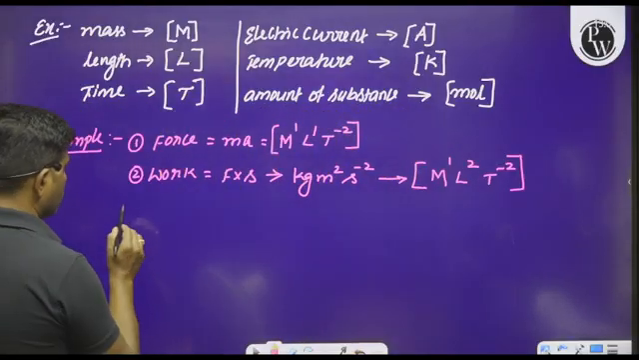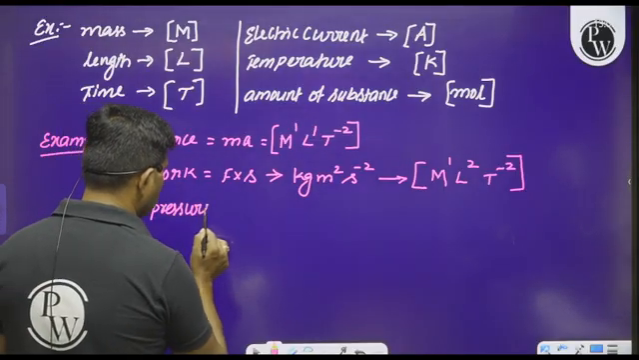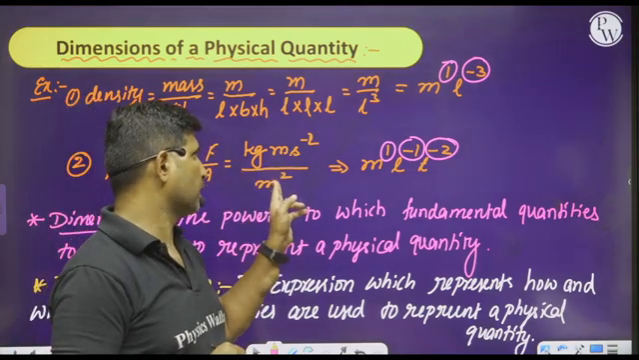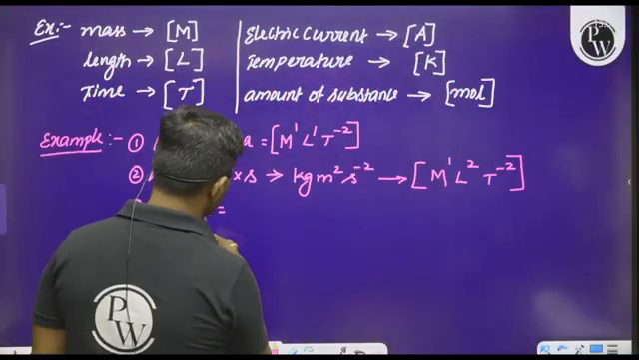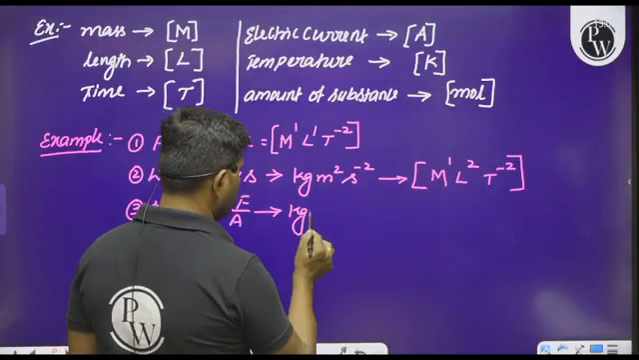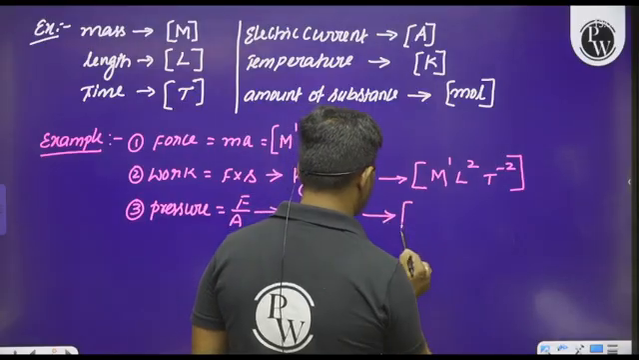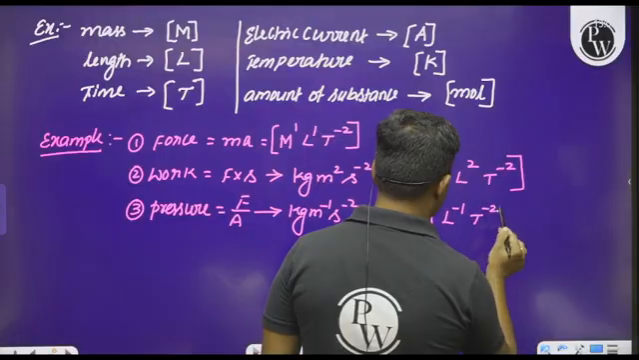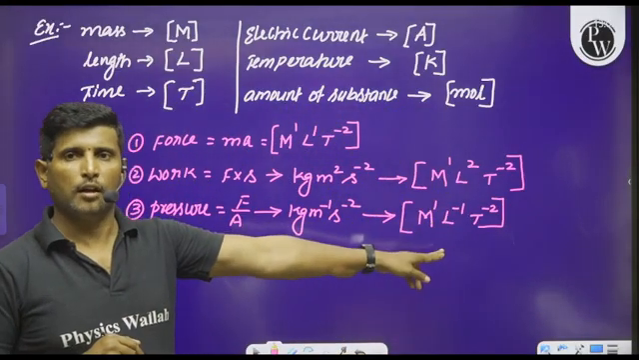And similarly, third one, whenever we go with the pressure, I already have explained to you what is the pressure, force by area. Unit is kg per meter per second square. Therefore, so see here, force divided by area. What is the unit? Unit is nothing but kg per meter per second square. So what is the dimensional formula here? M to the power of 1, L to the power of minus 1, T to the power of minus 2. That is the dimensional formula of the pressure.